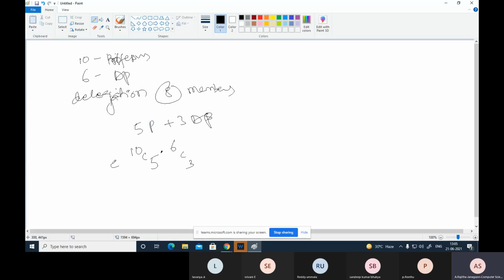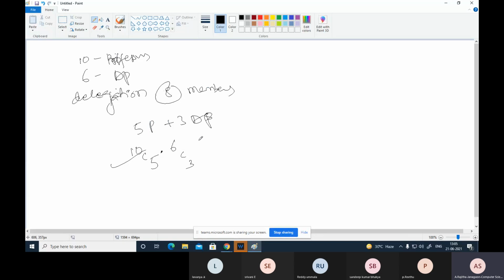So this is the answer. That means 10 professors and 6 assistant professors are there. The management decides a delegation of 8 members, 5 from professors and 3 from assistant professors. Then how many ways can we select? That means 10C5 into 6C3. So here continuation is there.